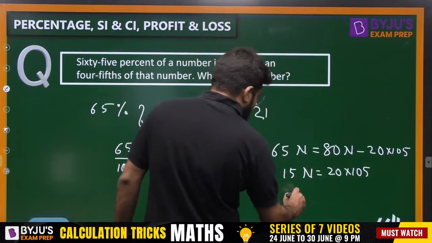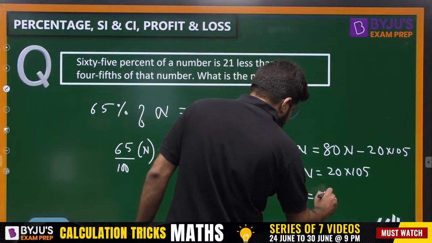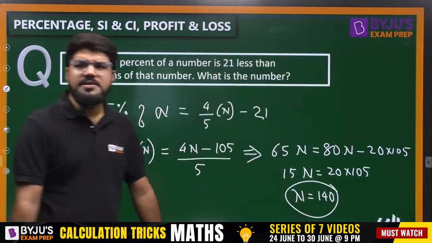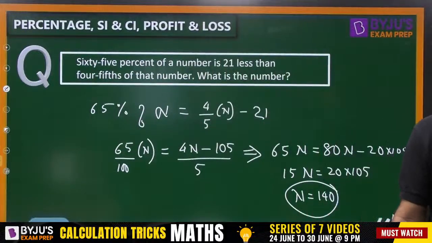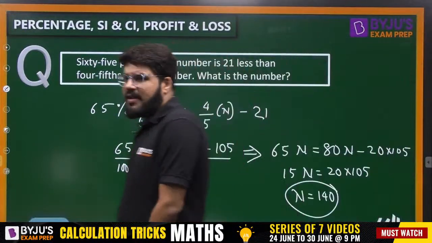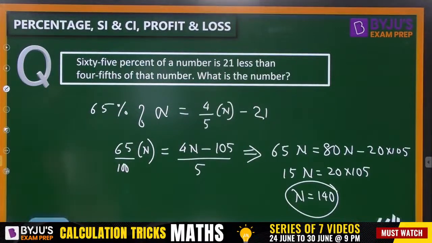15 and 105 will cancel by 7, and 20 into 7 is 140. The answer is 140. That's it. The answer is 140. Correct, Bhavya. Your corrected answer is fine. 140 is the final correct answer. A very basic type of question.